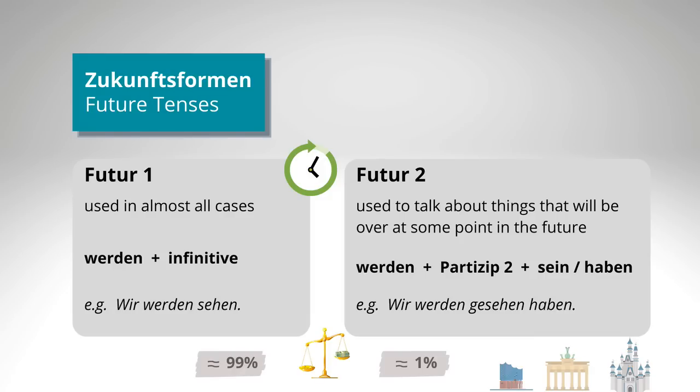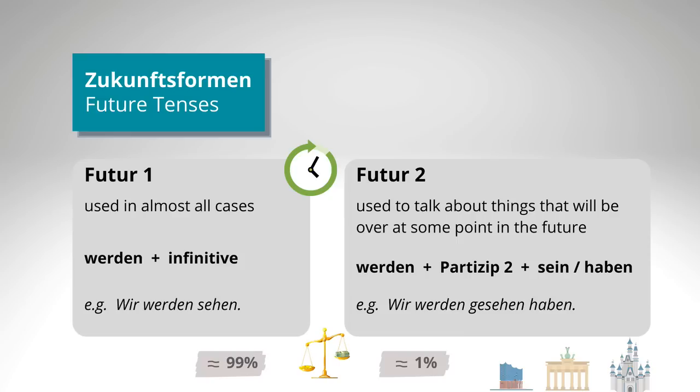The Futur I is formed by using the Hilfsverb or auxiliary verb werden and then adding the infinitive of the verb. So for example, wir werden sehen. Wir werden sehen. It is actually fairly easy because there are no exceptions, no irregular verbs, and the only thing that needs to be conjugated is werden.